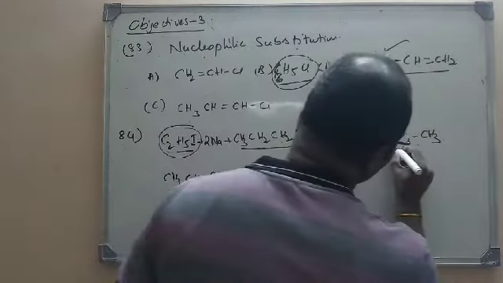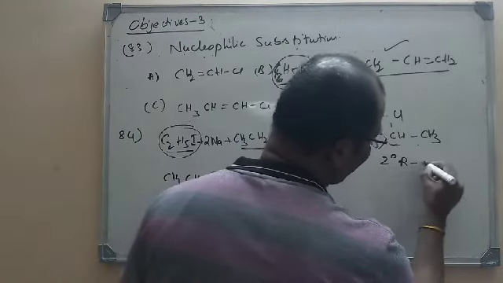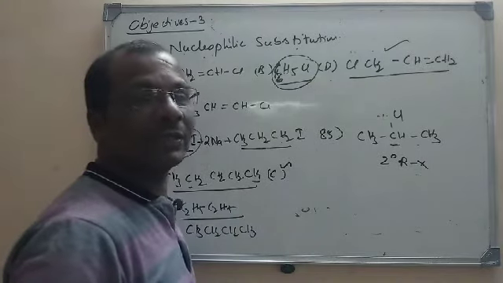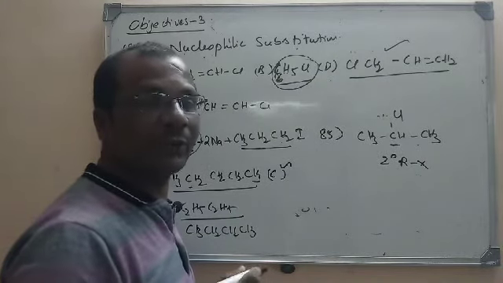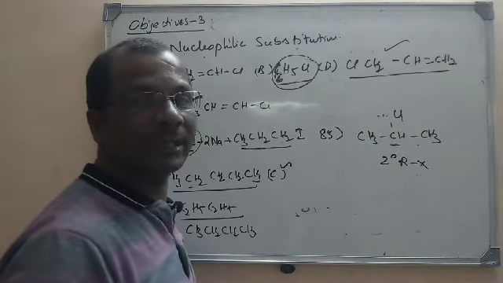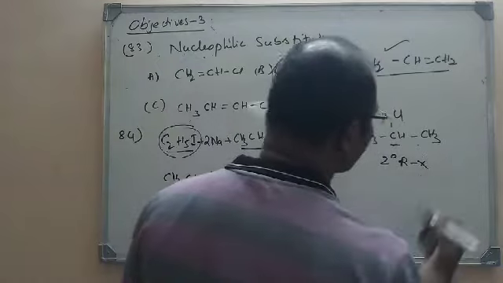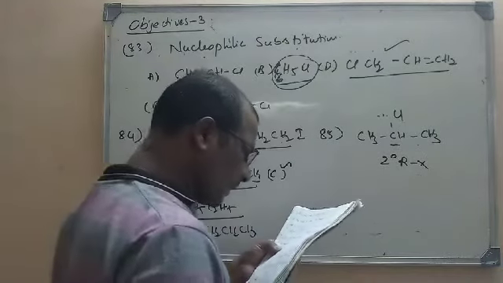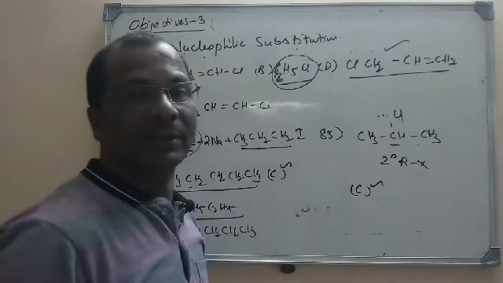If you see this one, this is a secondary carbon. So this is a secondary alkyl halide. We all know that secondary alkyl halides can undergo nucleophilic substitution through both the SN1 mechanism and the SN2 mechanism. So here both are possible. So what is the right option here? Option C is the right option.